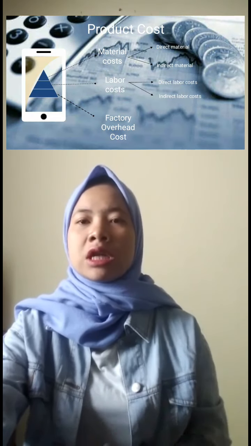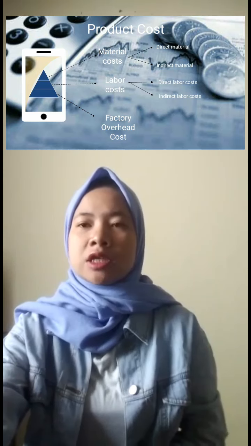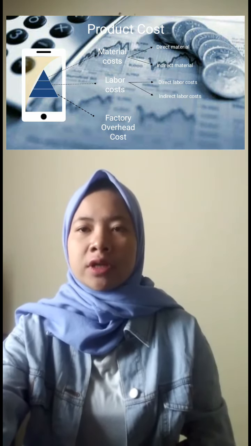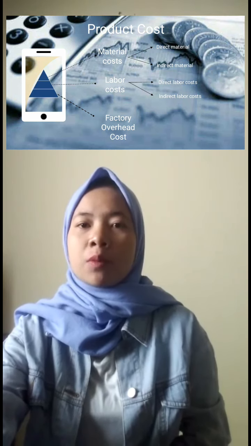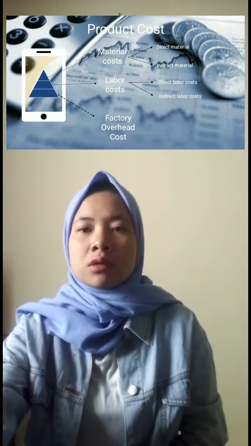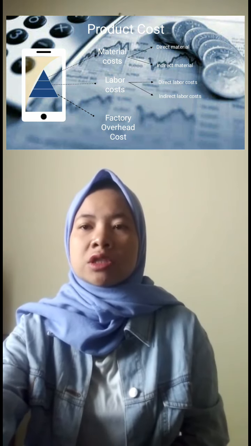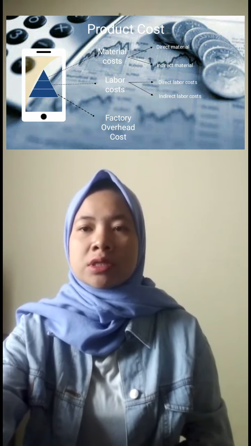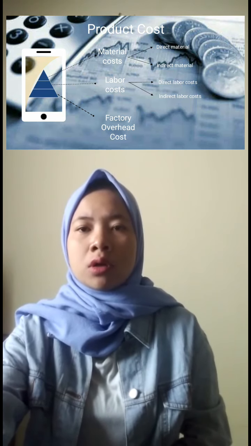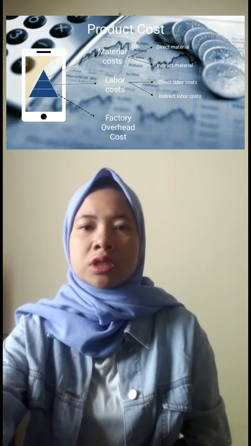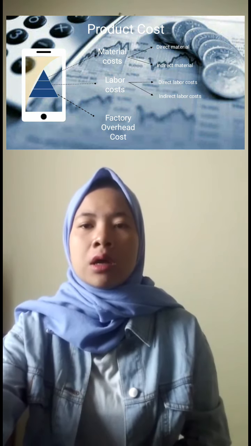And then the last but not least in my presentation is product cost. Production costs are classified into 3. Number 1 is material cost. Material cost, what it means by materials, are materials used to make finished goods. Material costs represent the value or amount of rupiah contained in the material used for the production process.